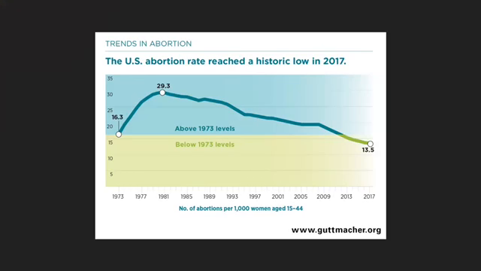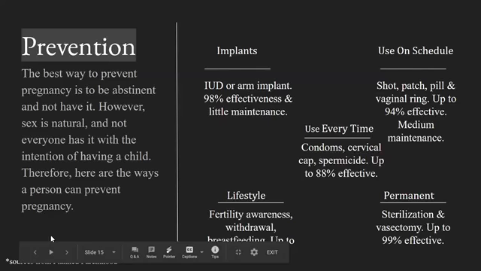So here is a graph that shows the trends of abortion in the US ranging from 1973 all the way to 2017. You can see here in 1973, right when Roe versus Wade passed, making abortion legal, the numbers in abortion went up drastically. And then over the years, the number dramatically decreased. This can be due to more preventative methods that came into play over the recent years. So that's going to lead to our next topic of how we can use prevention.